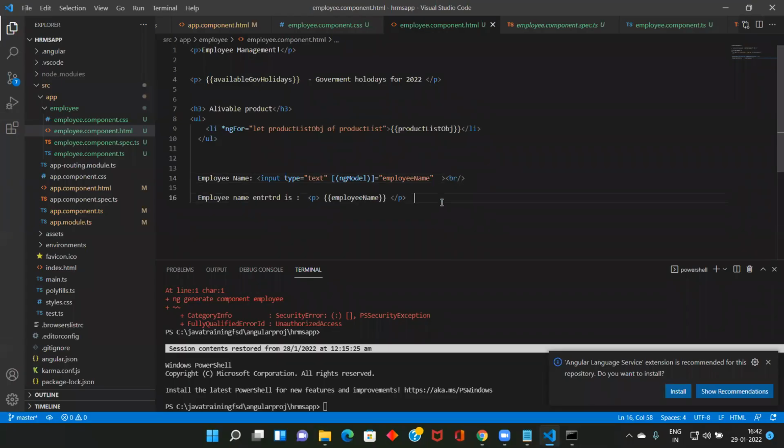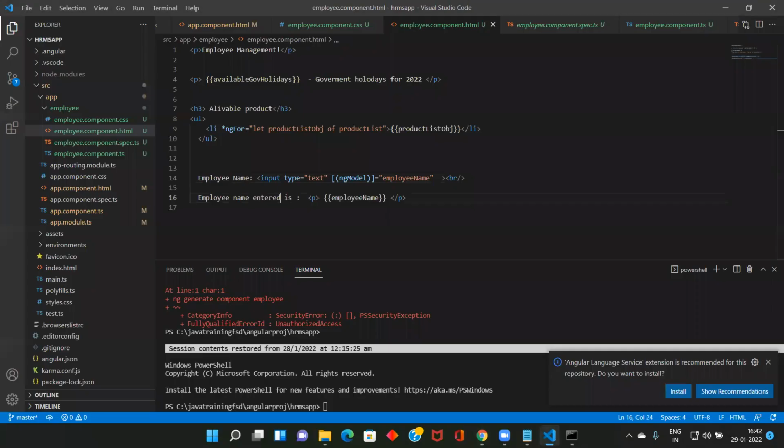Because there is an error. So what is the error? Can someone tell? ngModel input employeeName.